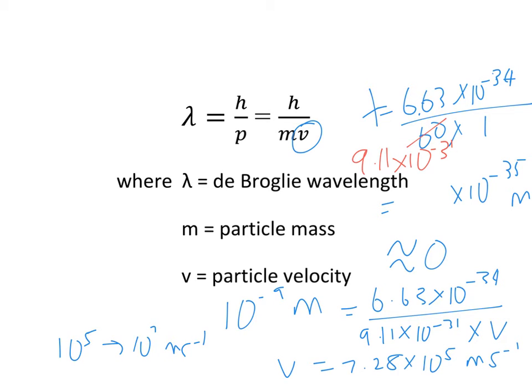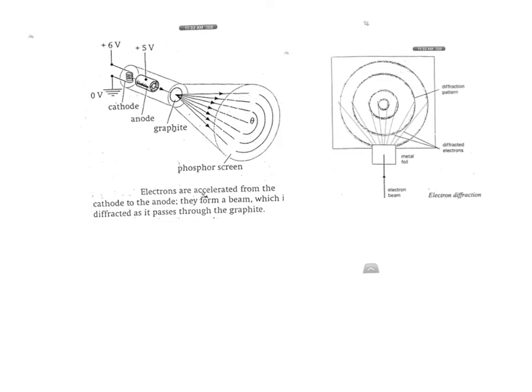Okay, so what experiment did they do to prove this? Okay, look at the next slide. So these two guys, Davisson and Germer, right? What they did was compare these electrons to X-rays. So how did they prove whether electrons can behave like waves? If electrons can be diffracted. If electrons can be diffracted, that means they can behave as waves, because only waves can undergo diffraction, not particles, right?